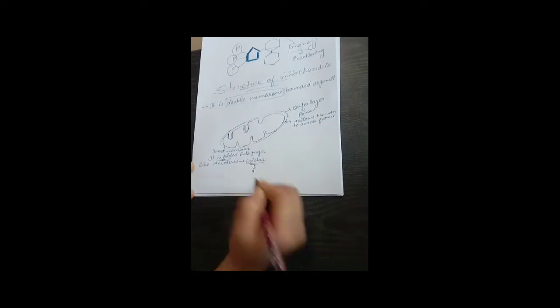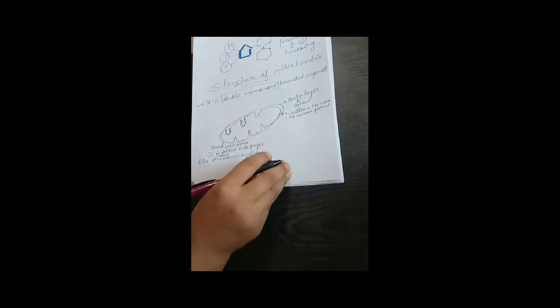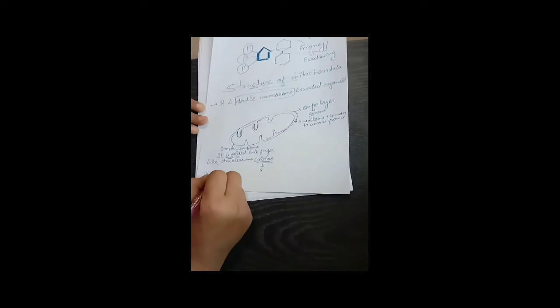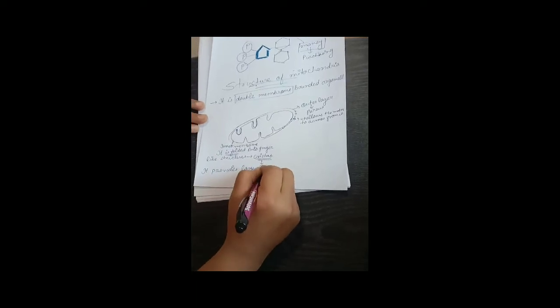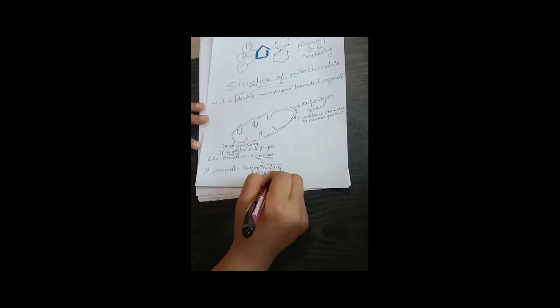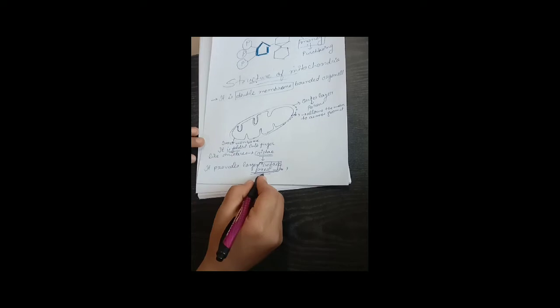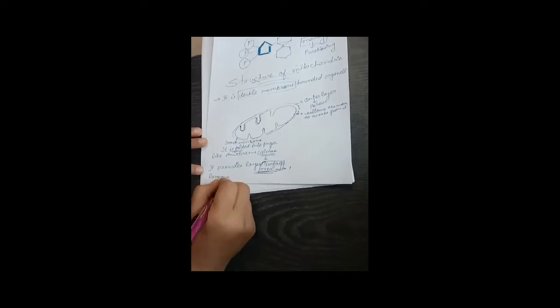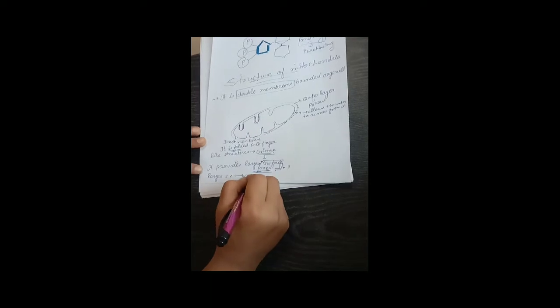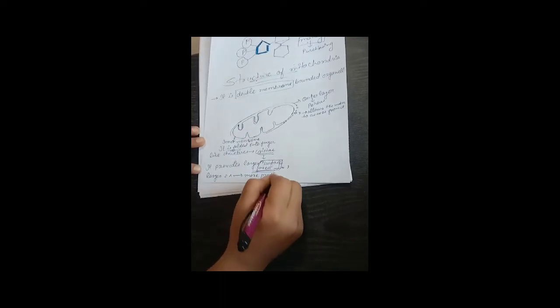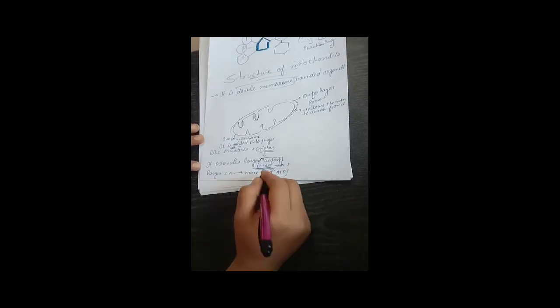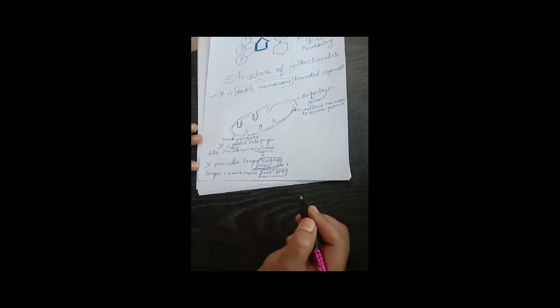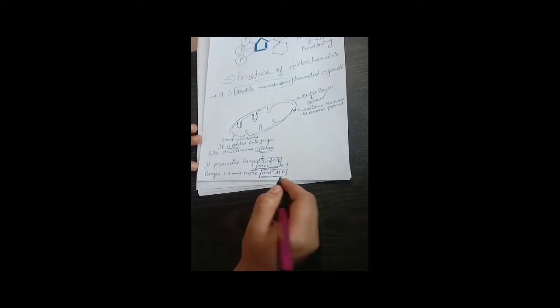This term we already learned in endoplasmic reticulum. Now, what is the importance of this cristae, or why are the foldings there? Because these foldings provide larger surface area. Larger surface area for what? Larger surface area for ATP generation. If the larger surface area is there, more ATP production is there, meaning more energy production by the mitochondria.